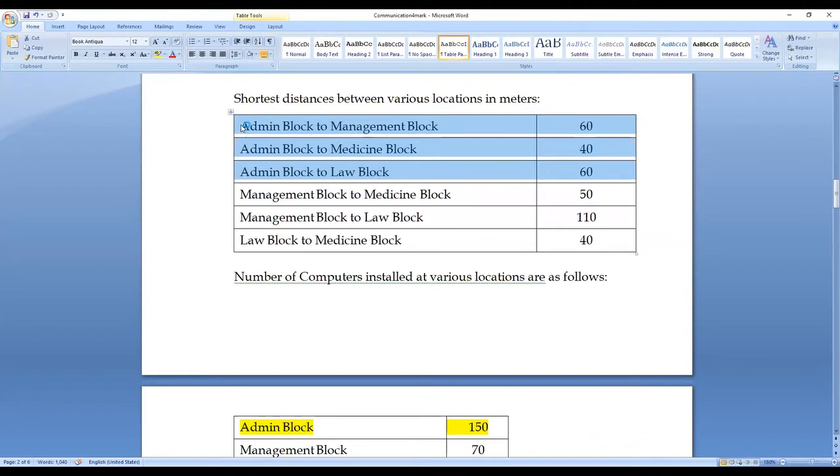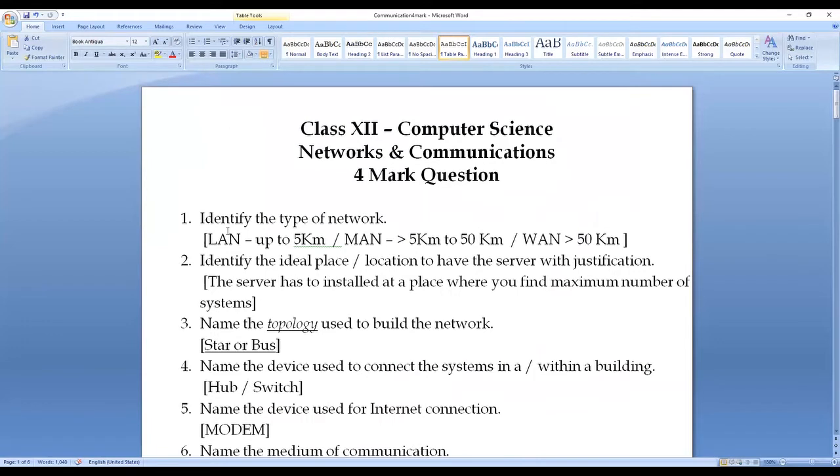So here, all the buildings are less than 5 kilometers. If it is less than 5 kilometers, the network connection which I am going to establish among the four buildings is a local area network. Why local area network? Because it is less than 5 kilometers. This is what we would have seen in question number 1. Identify the type of network they are asking. LAN, up to 5 kilometers.